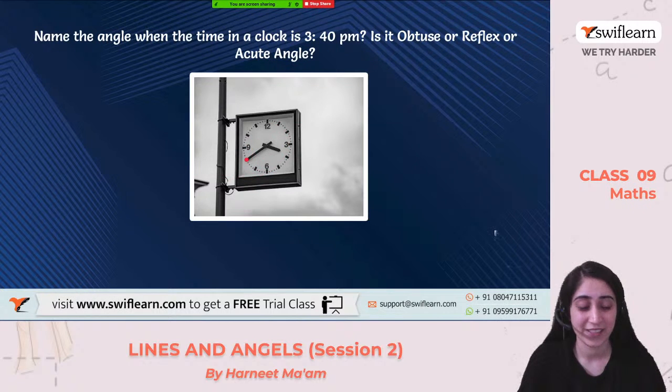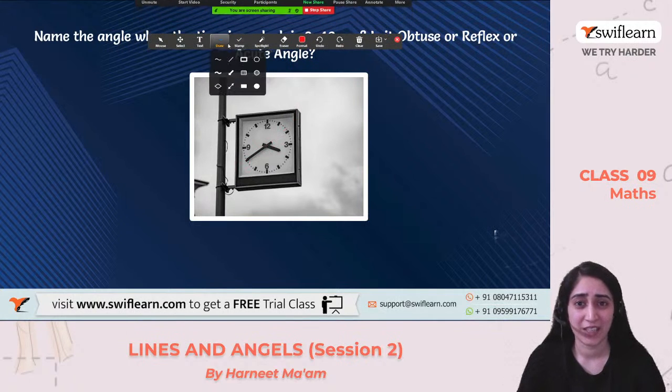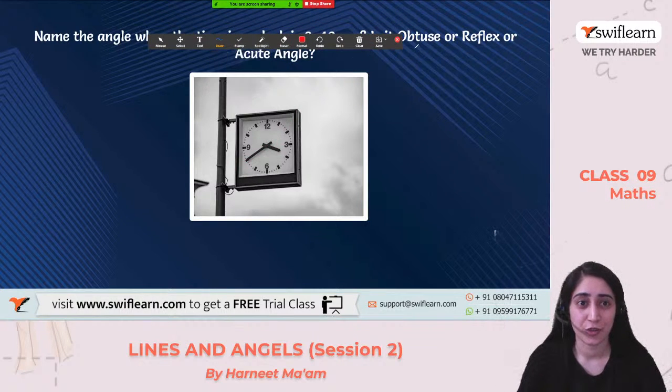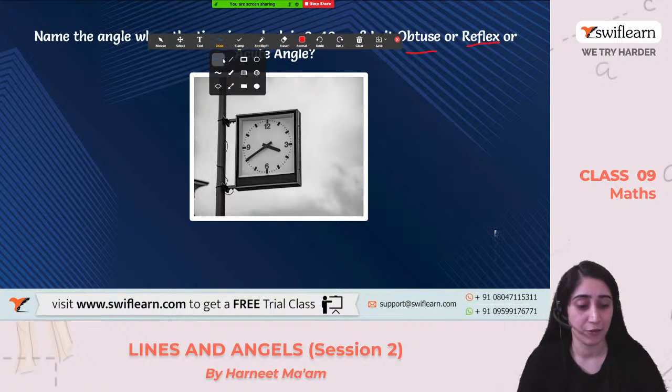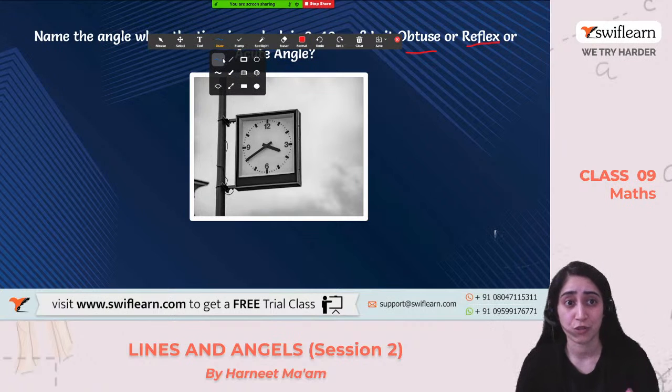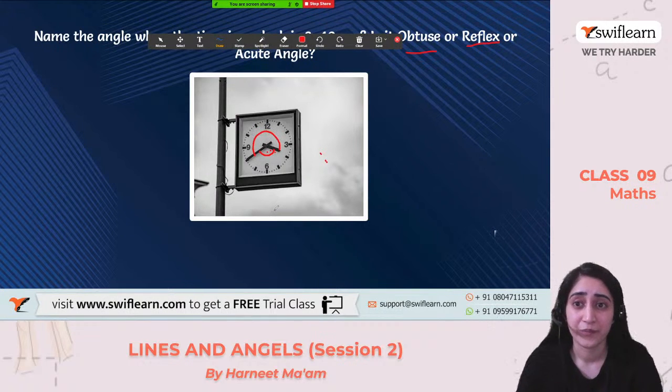Yes, guys, comment it. Okay, so I am getting two answers here. That is obtuse or reflex. No one is saying acute. That is sure. It's not a small one. It is a big one, right? Okay, so let's see which angle are we talking about. It is an obtuse or a reflex angle. See, are you talking about this angle or am I talking about this angle? Are you sure? I just asked you the angle.